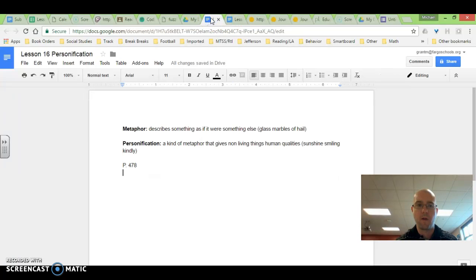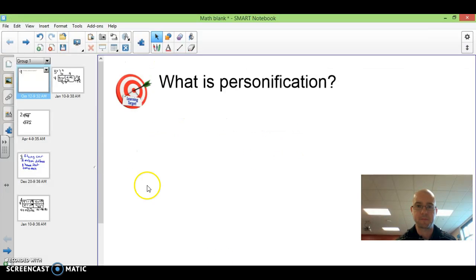Lesson 16, personification. A metaphor describes something as if it were something else, like glass marbles of hail. So the metaphor would be where it's talking about the hail. Personification is a kind of metaphor that gives non-living things human qualities, like sunshine smiling kindly. So in sunshine smiling kindly, the smiling kindly part is personification, where it's giving something a human quality.